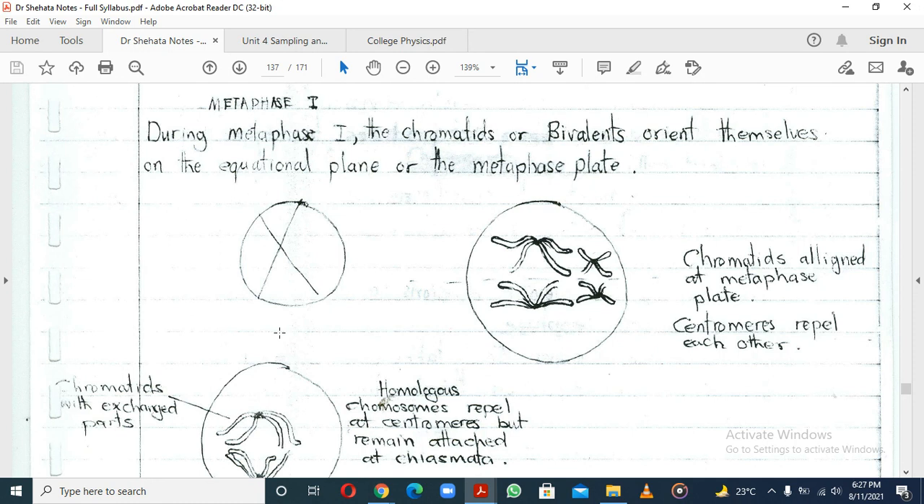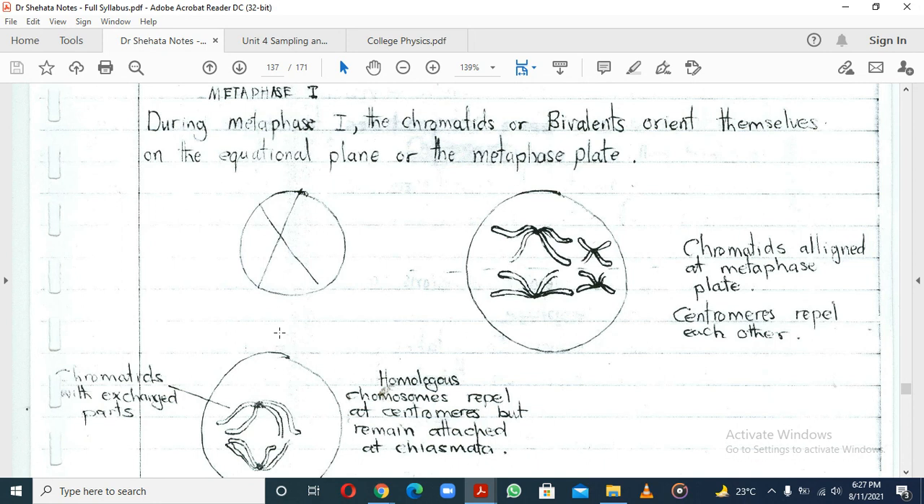So when we go to metaphase, the bivalents orient themselves on the equatorial plane, or the metaphase plane. It's the same as what happens in mitosis, but here what are lining up are homologous chromosomes.